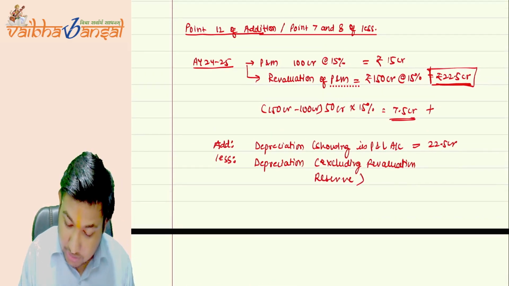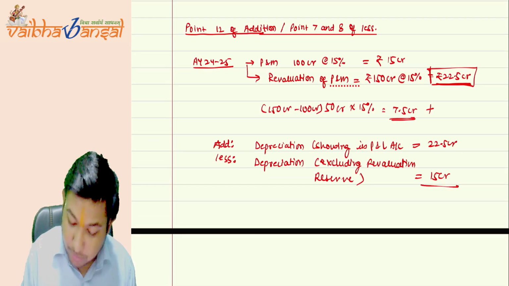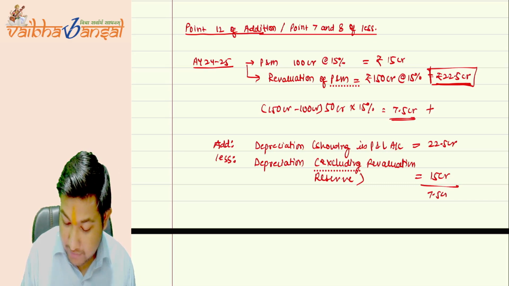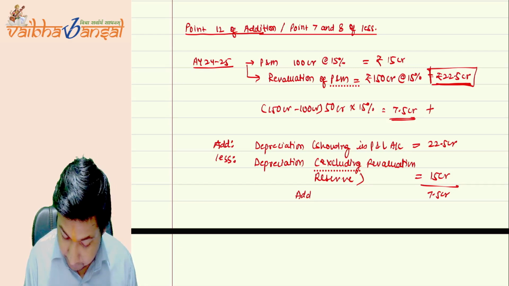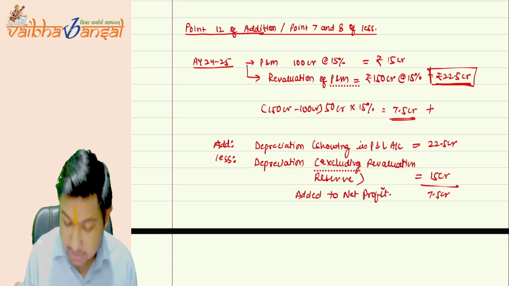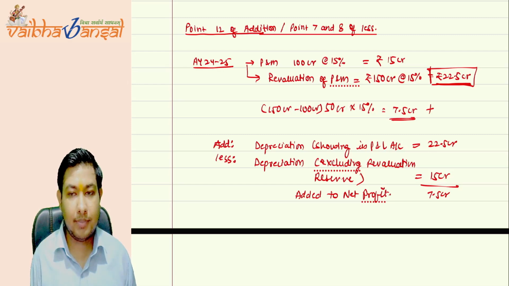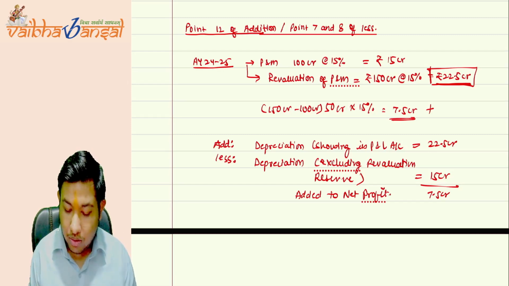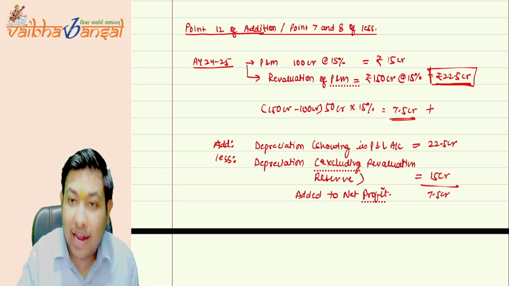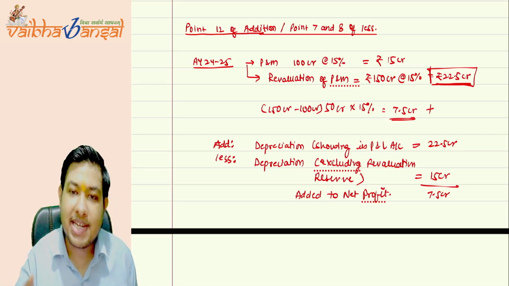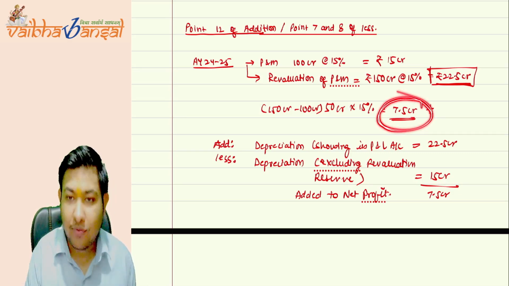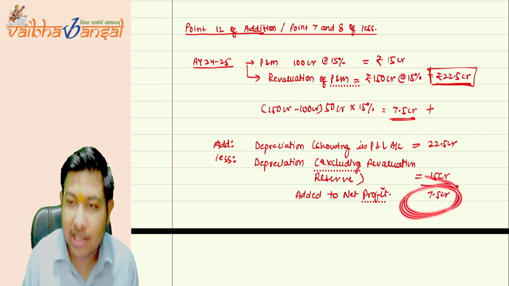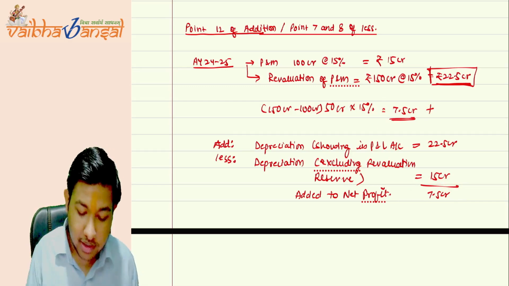Okay, that should be 15 CR. So by effect, 7.5 CR is now added to the net profit. Is this clear? Understood? So, that's how the government is trying to add the excess depreciation charge in the PNL account to your net profit. The excess depreciation was 7.5 crores, so the government just wants that 7.5 crores added to your net profit. Is this clear?